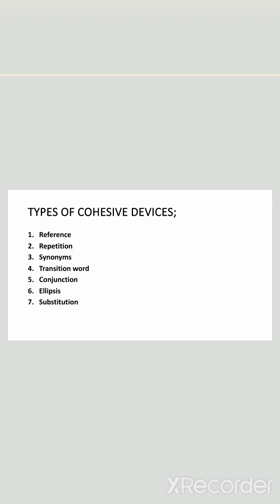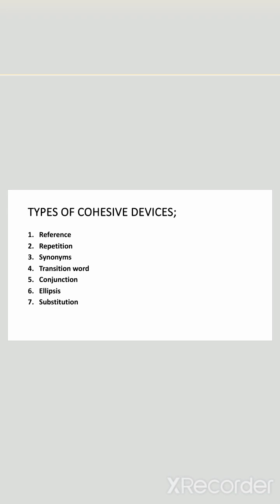The fifth type of cohesive device is conjunction. Conjunction is using words like and, but, or to connect clauses and sentences. For example, I like reading books and also enjoy writing stories. The conjunction and connects two clauses.